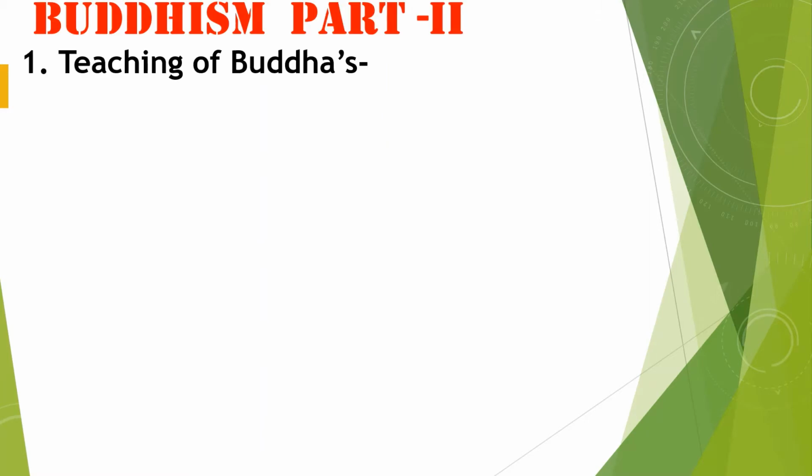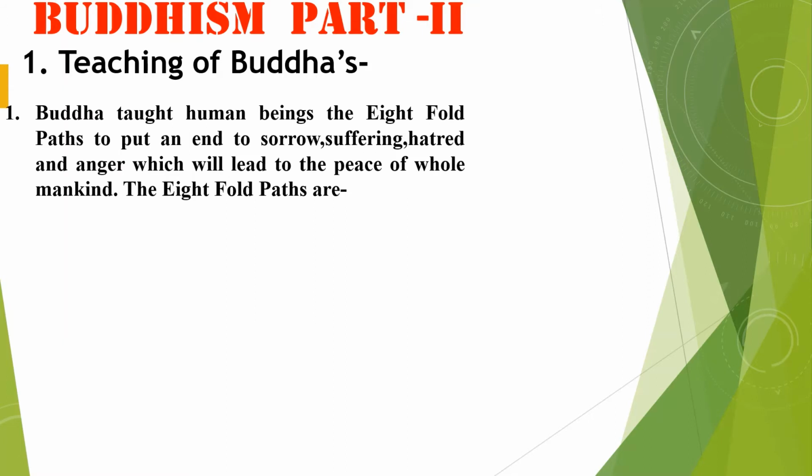Buddhism Part 2, friends. Teaching of Buddha. Buddha taught human beings the eightfold paths to put an end to sorrow, suffering, hatred and anger, which will lead to peace for the whole of mankind. I told you in the part 1 video that we are going to cover the eightfold paths in the next presentation.